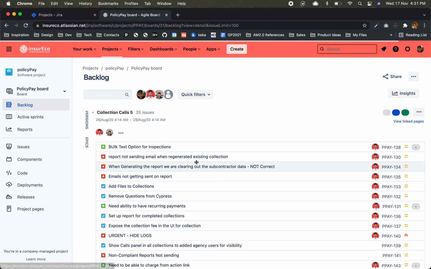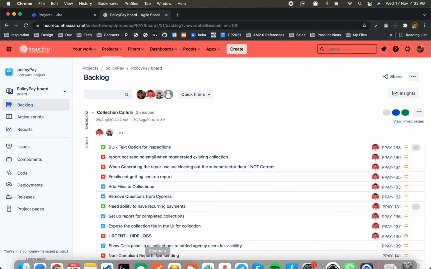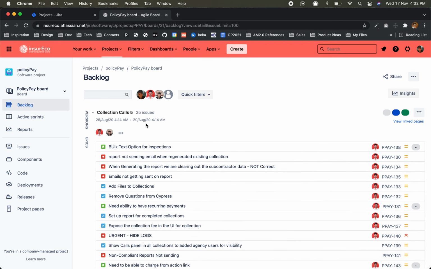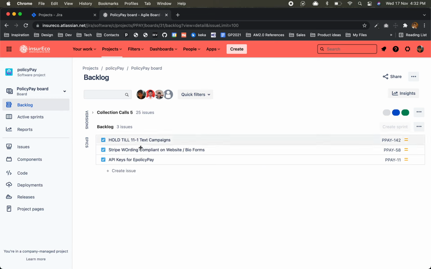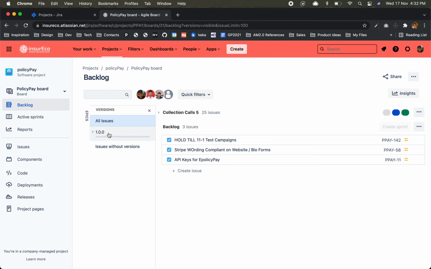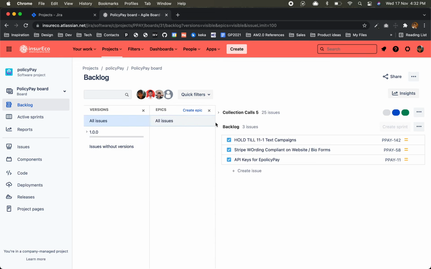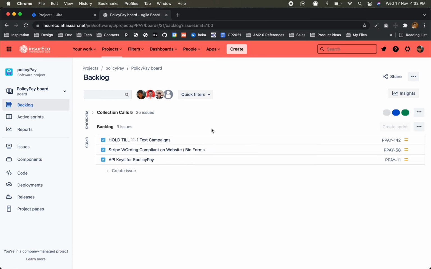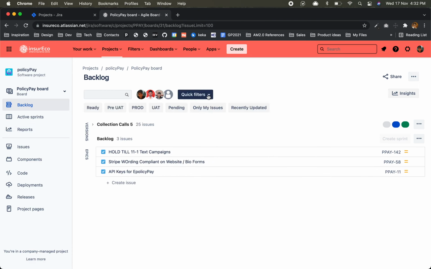Now you know everything. In backlog, let's see. In this sprint, the collection calls 5. So this is the sprint they started on 26th of August. The timeline was different, leave it. Okay, in backlog there are only 3 issues. Versions, they have only one version. They don't have epics. They have so many quick filters. Ready, prod, UAT. That's why it's here.